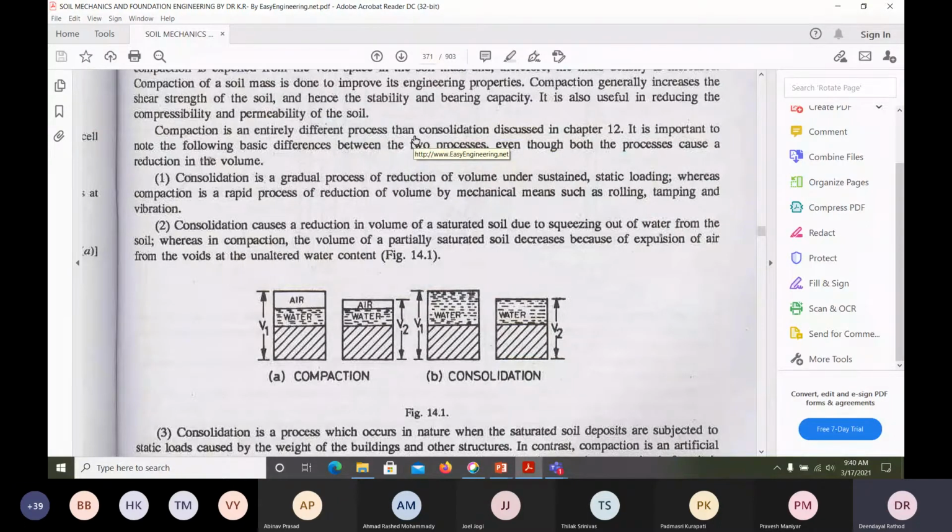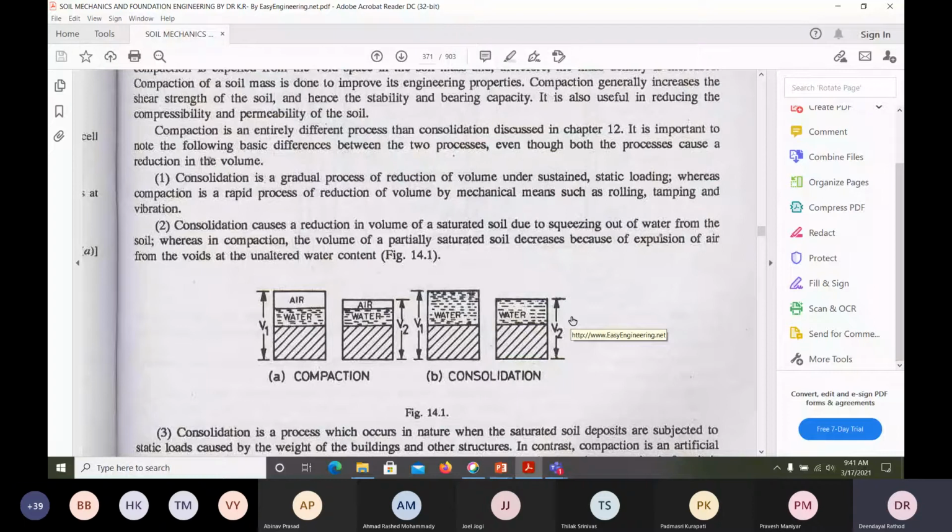In that case, what is happening? This building is going to settle down slowly because of the expulsion of water from the soil. There is no air here, understand? Only water would be there because the soil is in a saturated state. So that's the reason the volume is going to reduce slowly. It is a long term process. Consolidation is long term, 1, 2, 3, 4, 5 years.